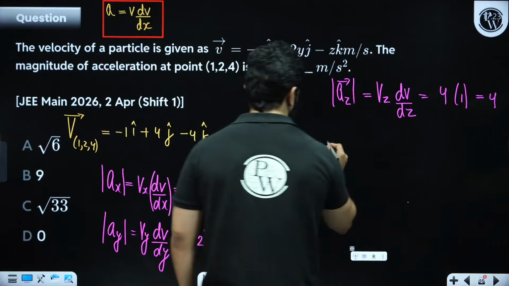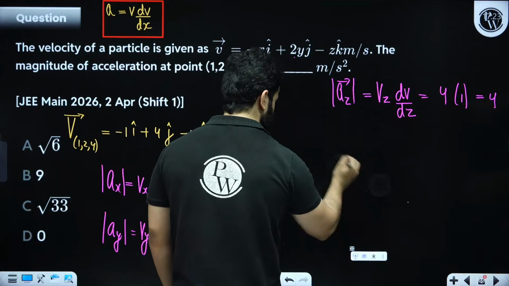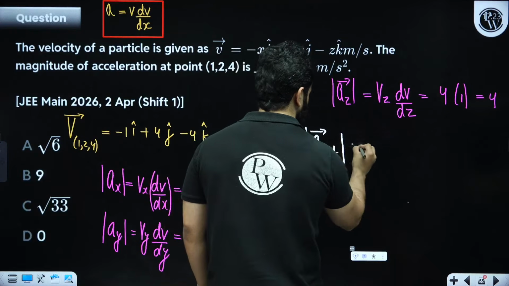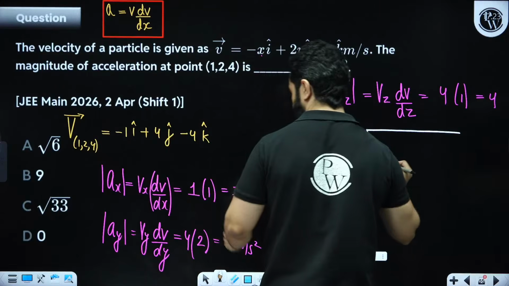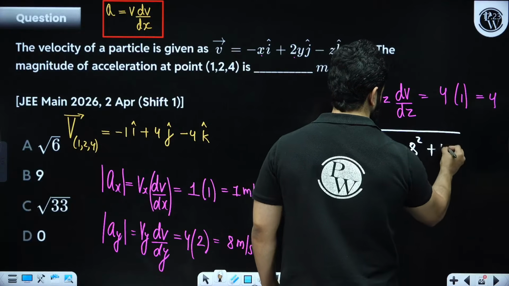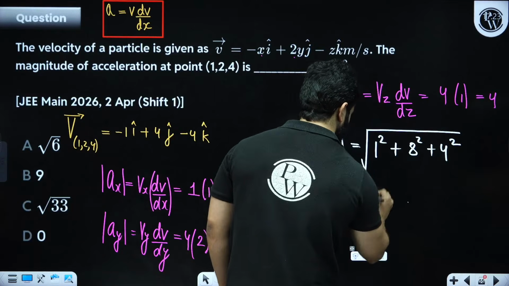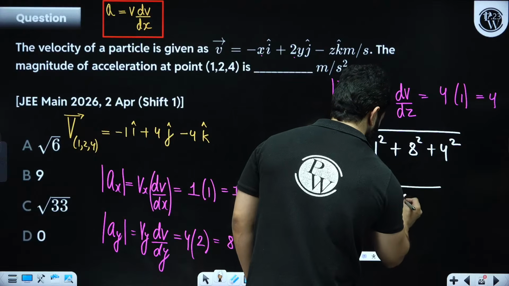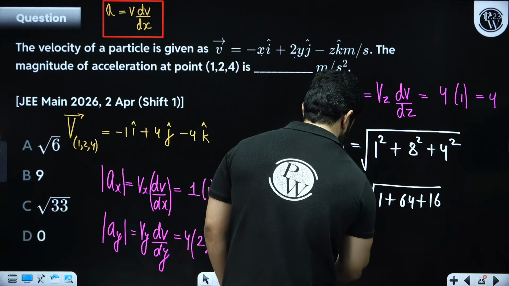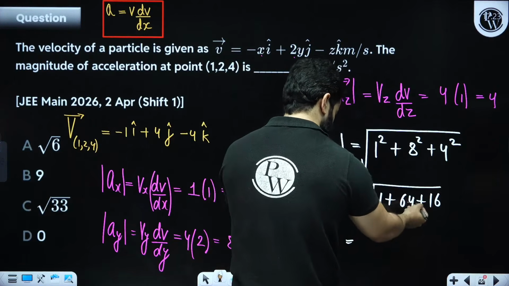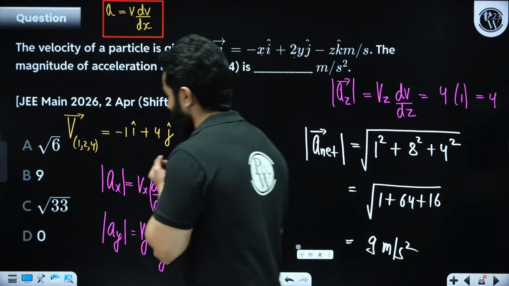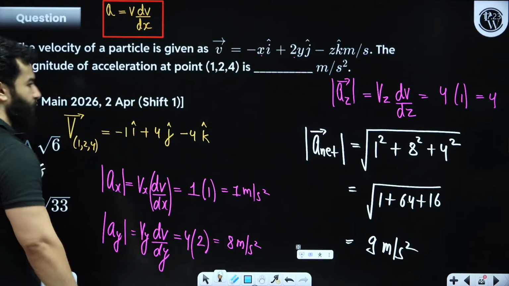So net acceleration will be under root of 1 square plus 8 square plus 4 square. So this will be under root of 1 plus 64 plus 16, which is 81, that means 9. So 9 meter per second square, option B is correct.